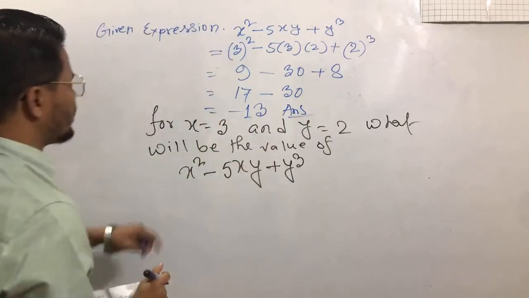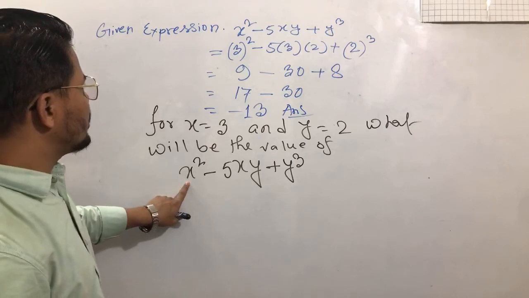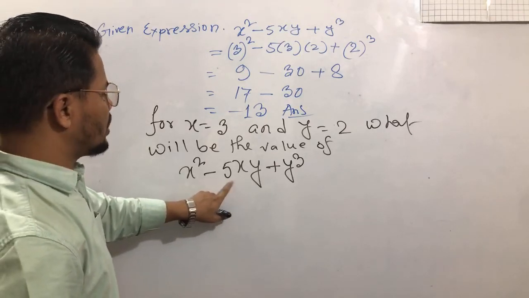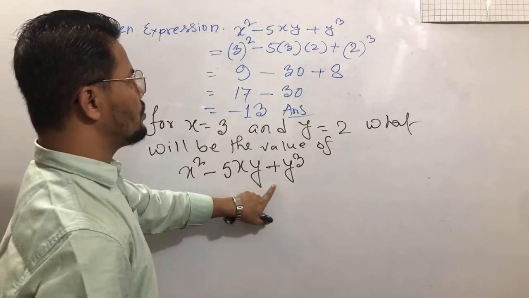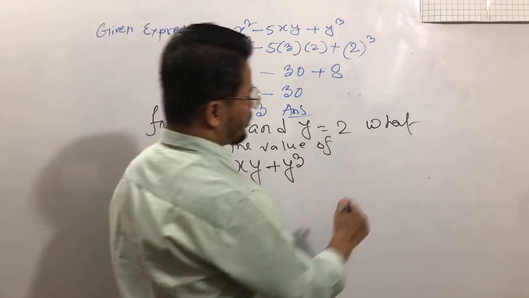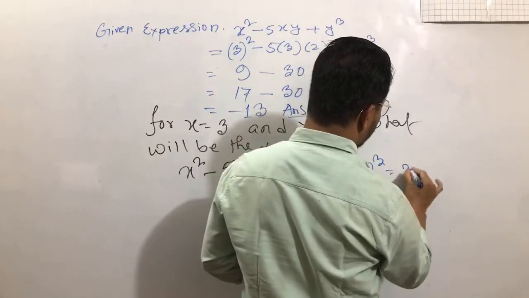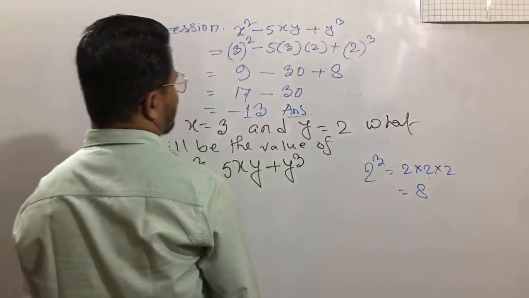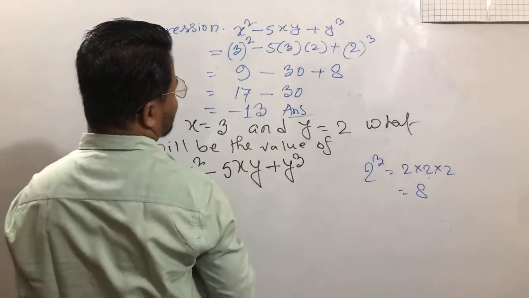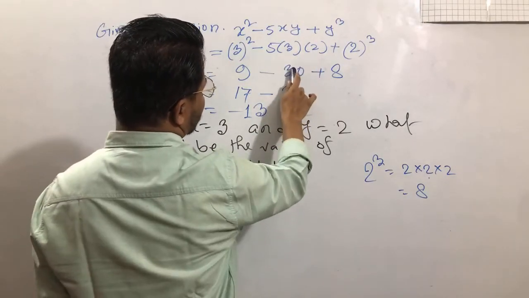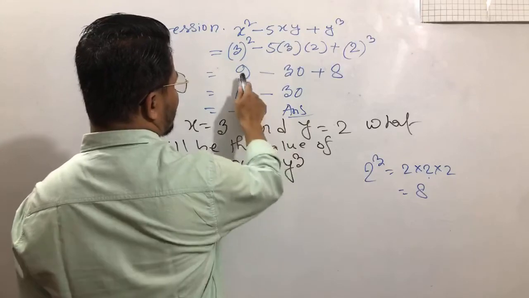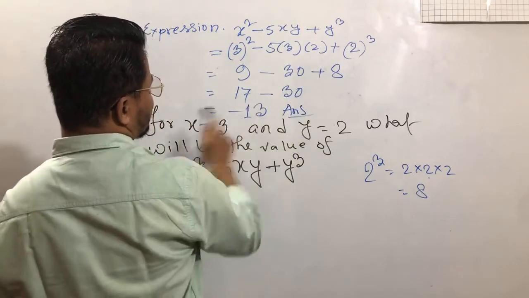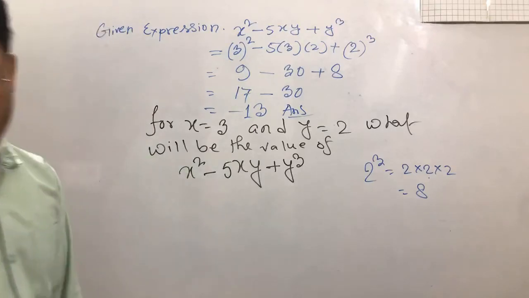Okay, let's see: x square, that is 3 square, 9, minus 15, 3 5 is 15, 15 times 2 is 30, and then 2 cube equals 8, 2 multiplied by 2 multiplied by 2. Now 9 plus 8 is 17, and minus 30 plus 17 is minus 13. So minus 13 is the answer.